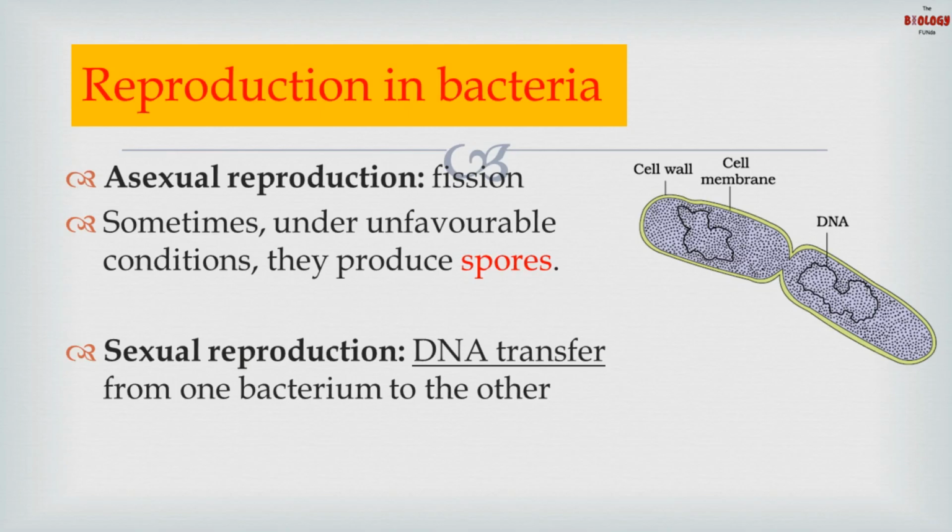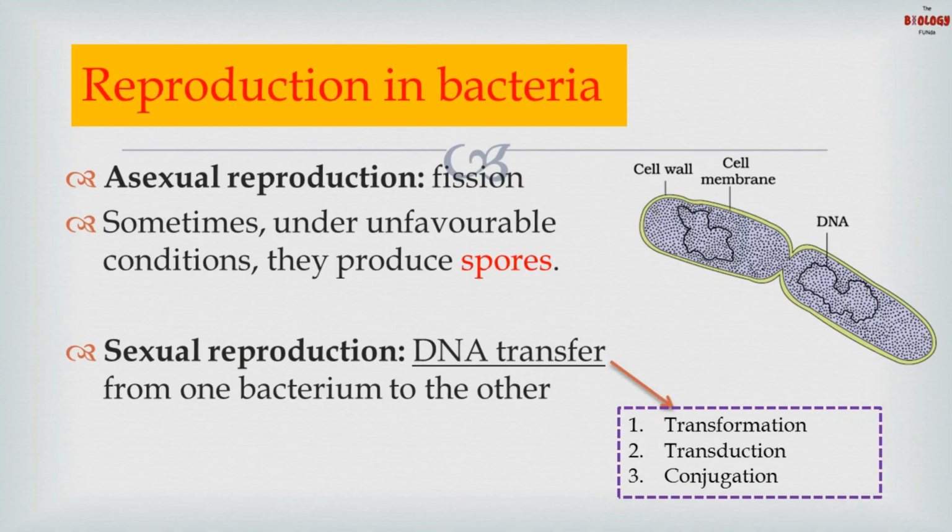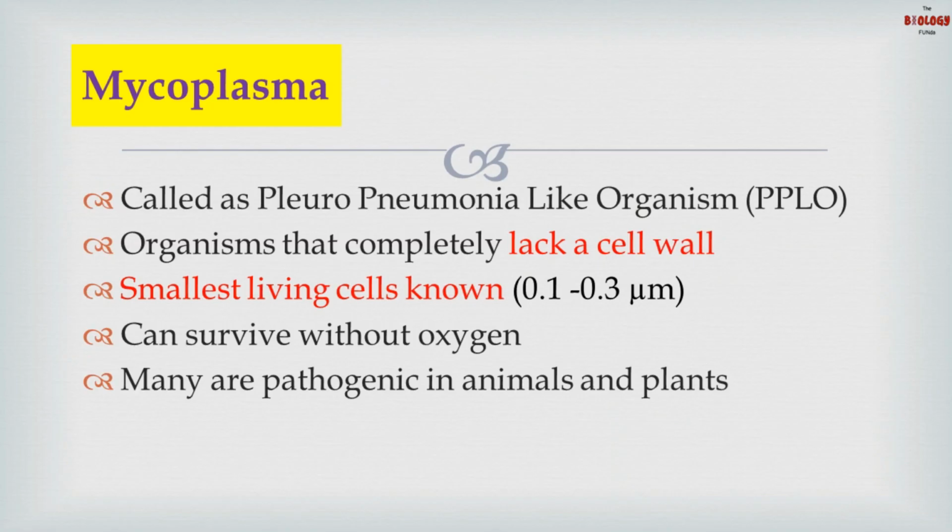Now, reproduction in bacteria also takes place sexually, but it is not true sexual reproduction because gametes are not present in the bacteria. So it is a sort of sexual reproduction wherein the DNA gets transferred from one bacterium to another, as you can see in the picture. Now the DNA transfer takes place in three ways. First is transformation, second is transduction, and third is conjugation.